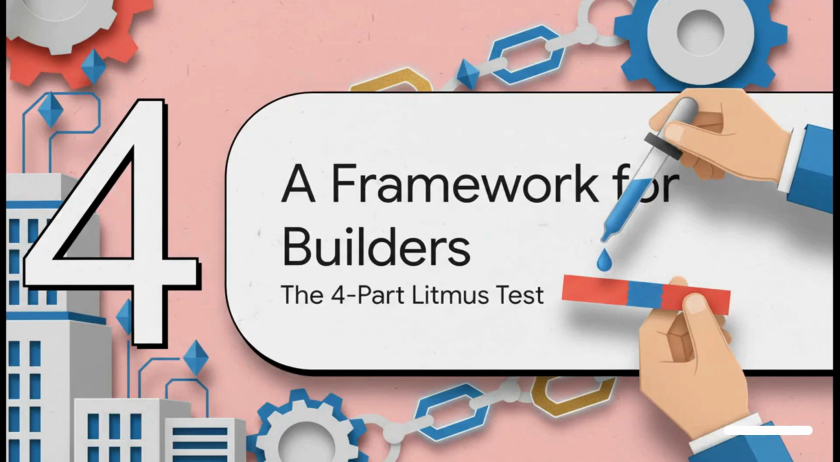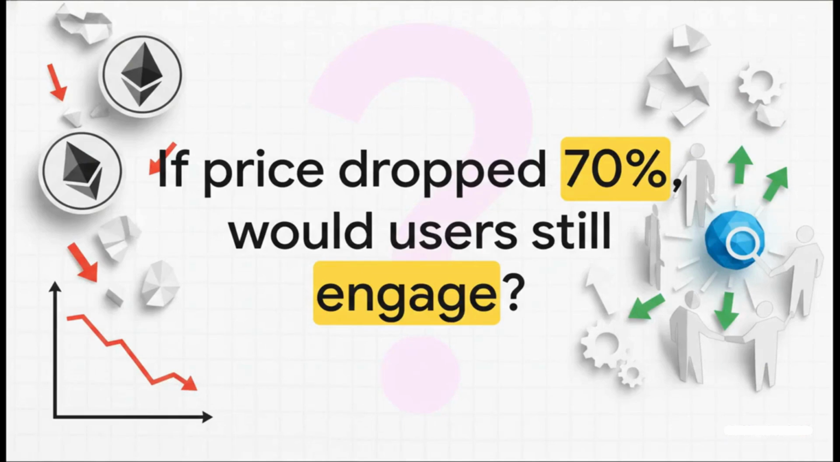So, how can you actually apply this, like right now? Well, here is a super simple 4-part litmus test for any project. Doesn't matter if you're building it or thinking about investing in it. Number one is the demand test. And you got to be brutally honest here. If your token price completely collapsed by 70% tomorrow, would anyone, and I mean anyone, still be using your product? If the answer is no, or even I'm not sure, then you don't have product market fit. You just have a speculative asset.